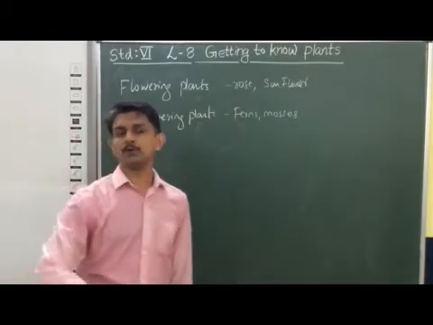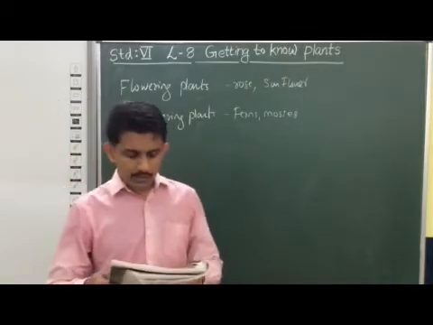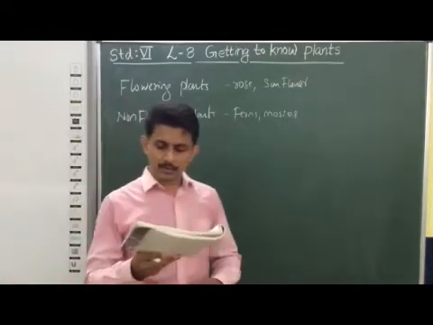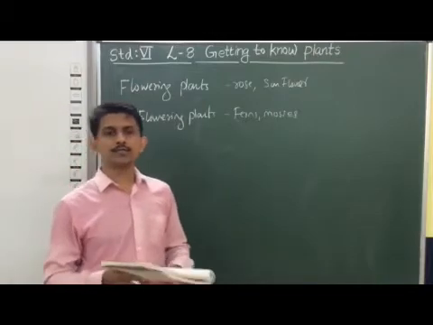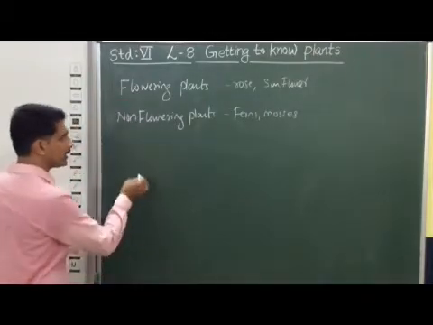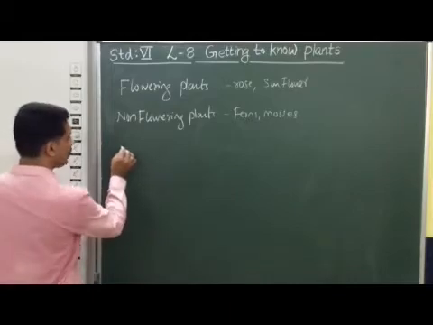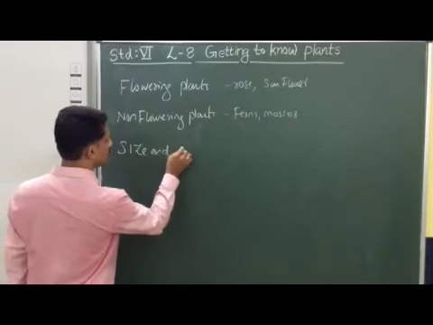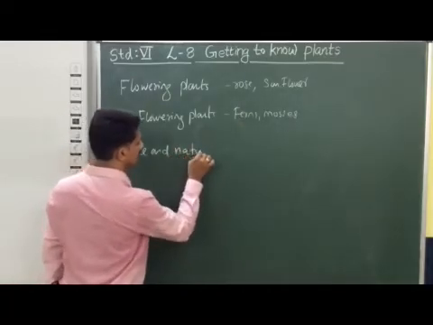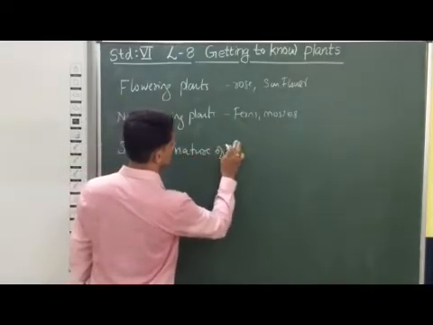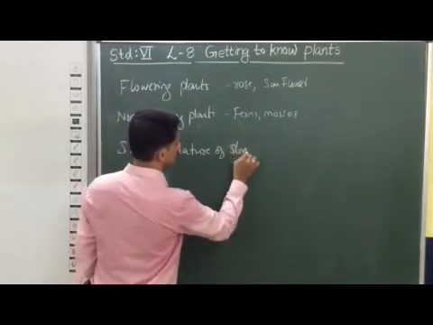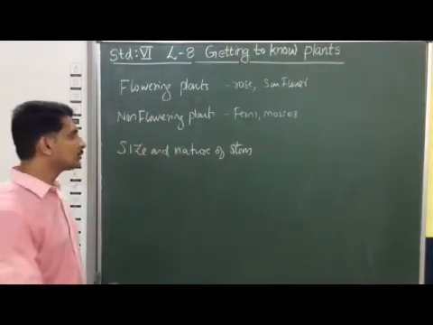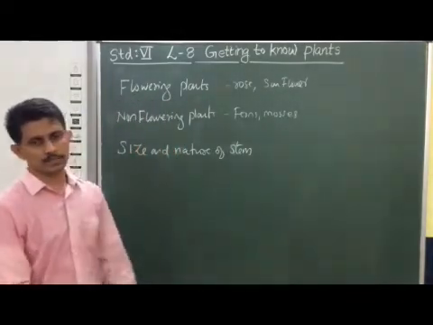Besides this, there are subgroups also. Then again we are classifying. Another way of classifying the plants is on the basis of size and the nature of their stem. So this is the way we can classify the plants into another category on the basis of their size and the nature of the stem.